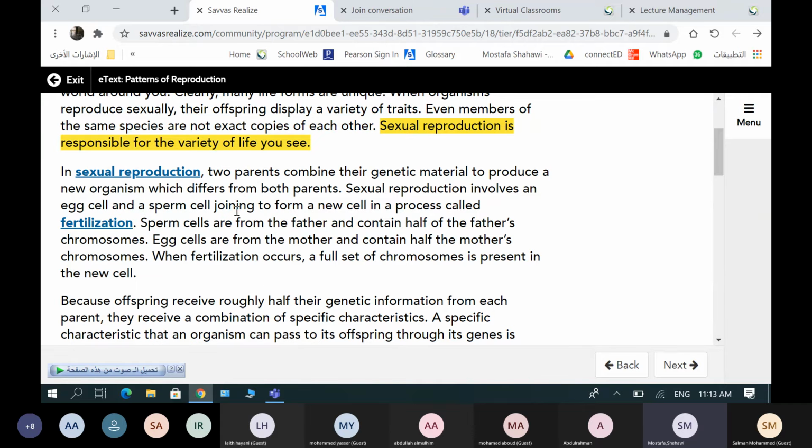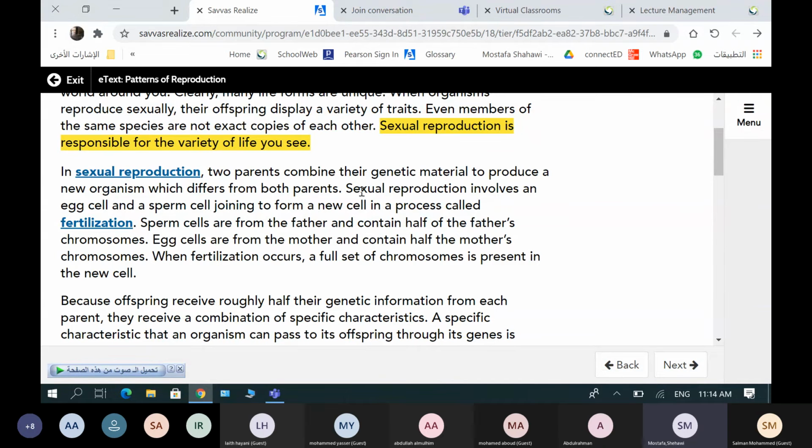And we talk about this. You remember n and 2n from yesterday. We say we have humans, for example, 23 chromosomes from the sperm, 23 from the egg. When the sperm and the egg combine together in a process called fertilization, we have 46 for humans. We talked about this yesterday. We took it in the video yesterday. You can go back to the video of yesterday. I have uploaded the lecture of yesterday. So this is called sexual reproduction.